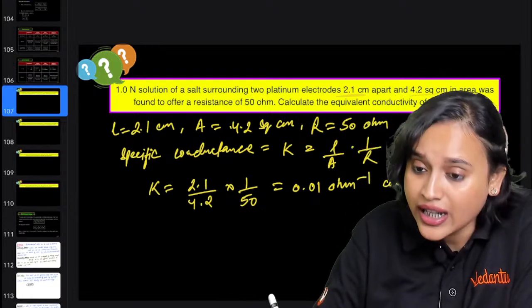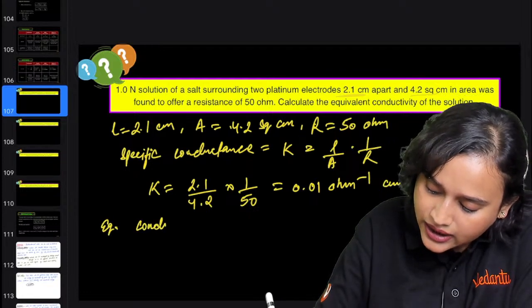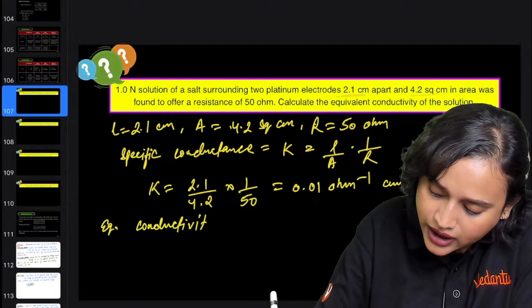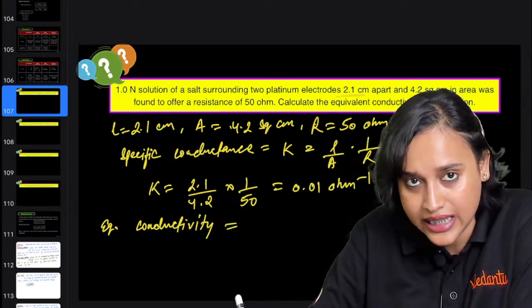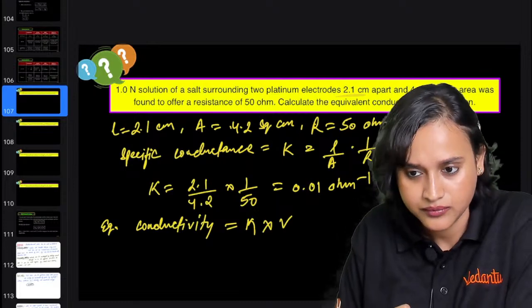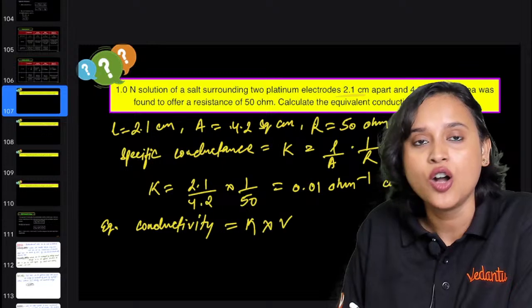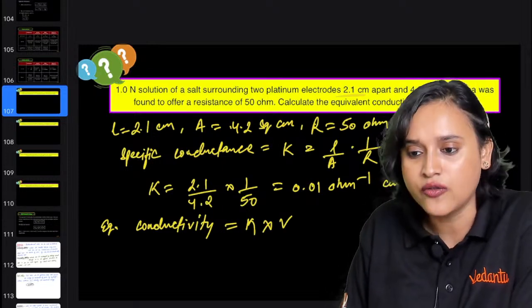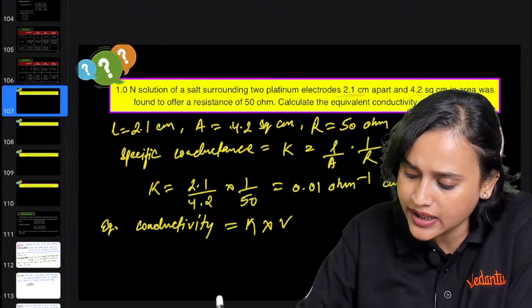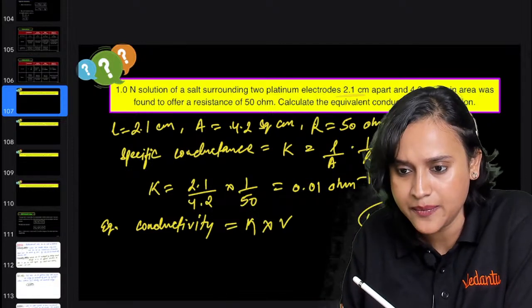Now, equivalent conductivity, everybody, if we calculate, we will get it as kappa multiplied with V. What is the V here? V is the volume containing 1 gram equivalent. That means it is 1000 milliliter. Yes, right?